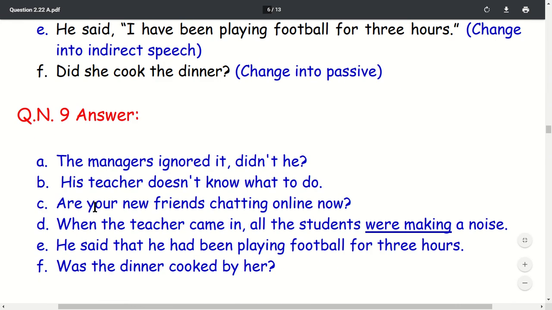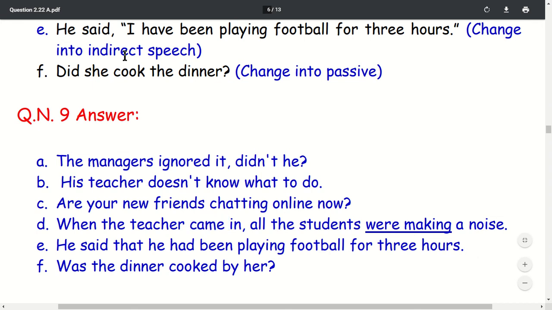Number D. When the teacher came in, all the students were, and what comma here? I also underline here to make it clear. When the teacher came in, all the students were making a noise. Simple past tense plus this is came in simple past tense. This is past continuous tense.